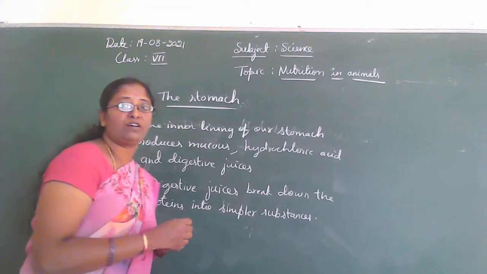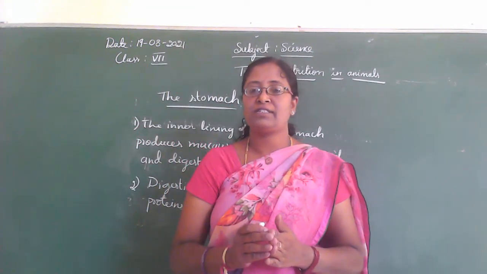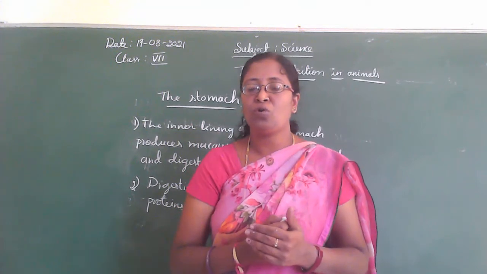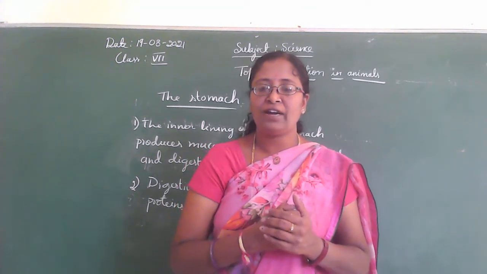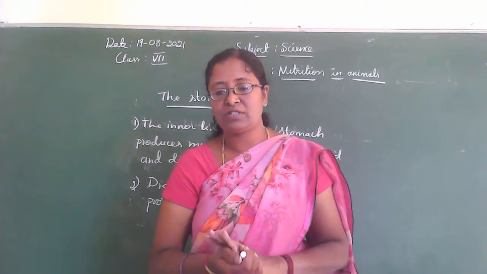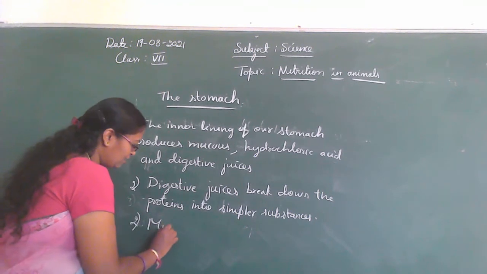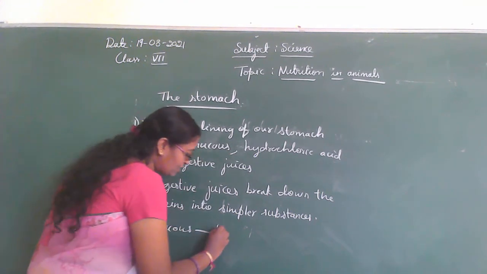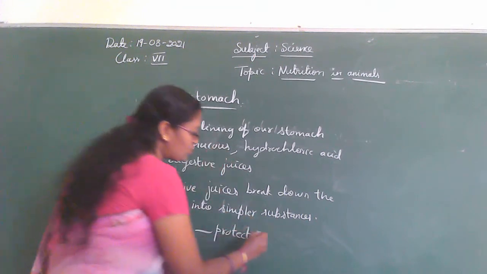Okay, I have told you about the use of mucus, the role of hydrochloric acid, and the role of digestive juices. So mucus protects the layer or lining of the stomach.